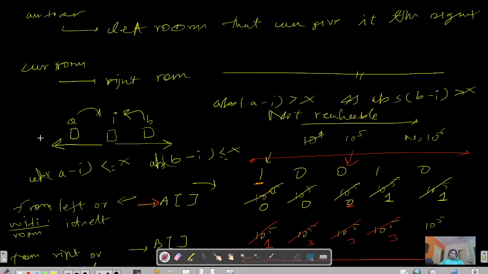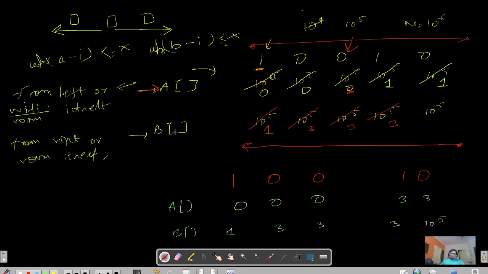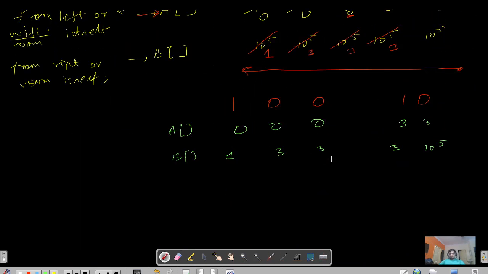Okay. So for, let's say, i equal to 0, these are the indexes 0 1 2 3 4, right? So this 0 indicates the room position. The Wi-Fi signal that can be reached from the left is this index, and the signal that can be reached to this particular room from the right is this index, right?